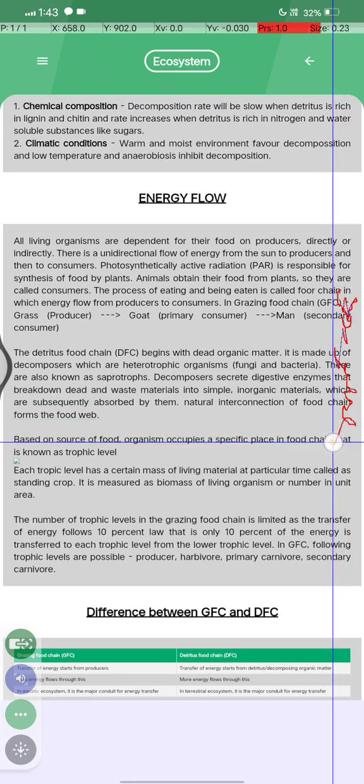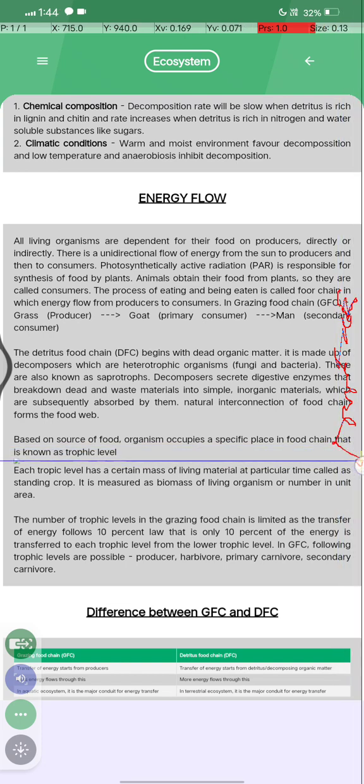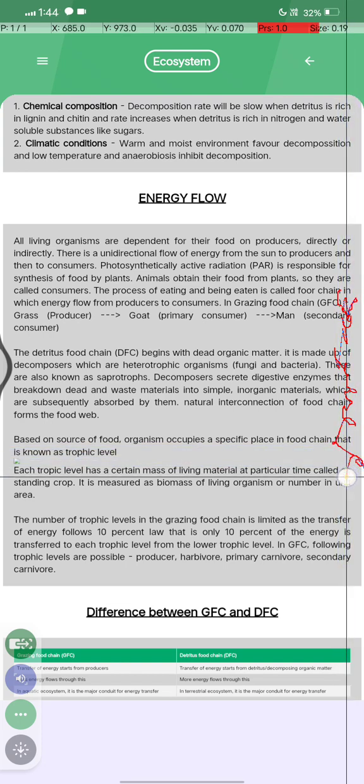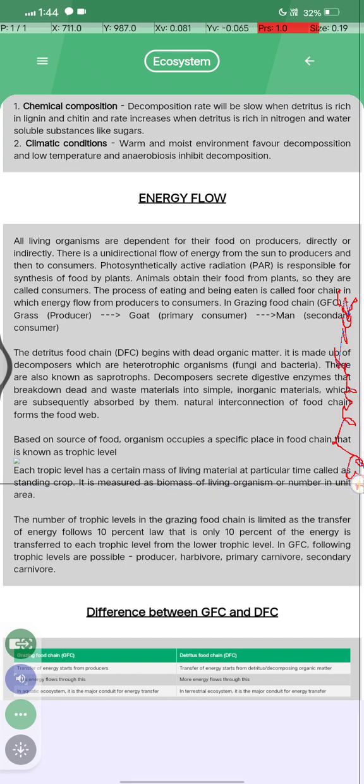Based on the source of food, organisms occupy a specific place in the food chain, that is known as trophic level. Each trophic level has a certain mass of living material at a particular time, called standing crop, and it is measured as biomass of living organisms or number in a unit area.